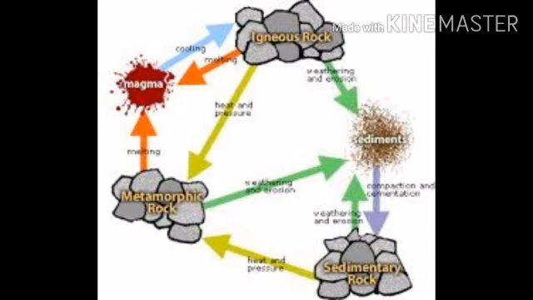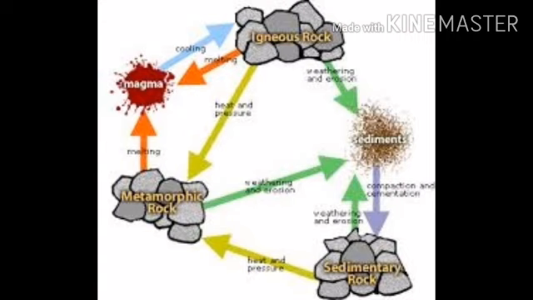Now, be it sedimentary rocks or igneous rocks, if given very high temperature and pressure, they would lead to the formation of metamorphic rock. So we call these metamorphic rocks, and this metamorphic rock is formed due to very high temperature and pressure on either igneous rock or sedimentary rock.